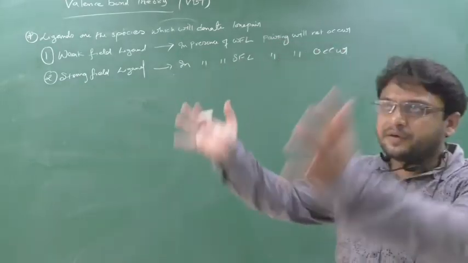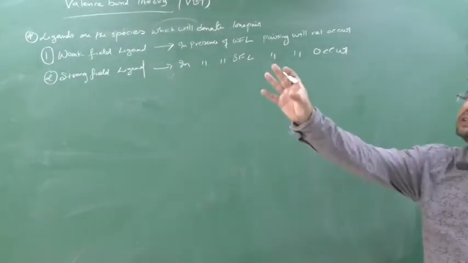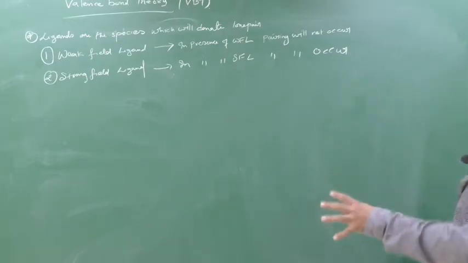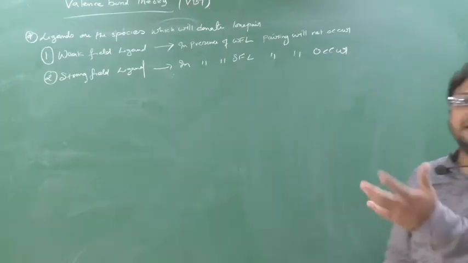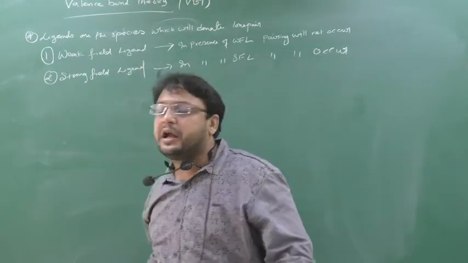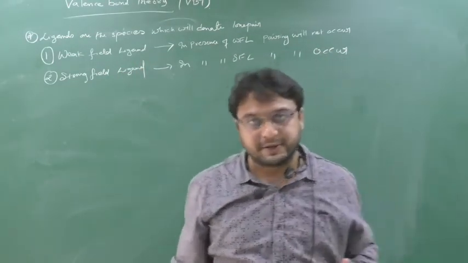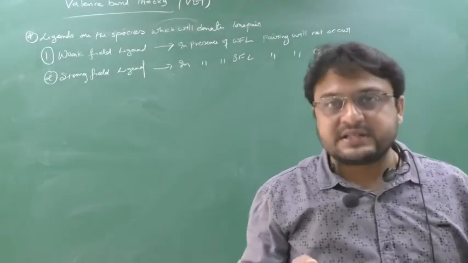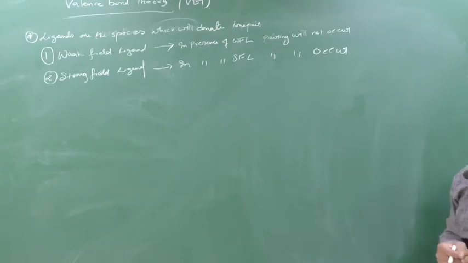So they have brought a number of series of ligands. They have seen this is the set which cannot do the pairing, so weak field ligand. This is the set of ligands in whose presence the metal can do pairing, so they have told us strong field ligand. So weak field ligand and strong field ligand were completely based on the experiments. So actually what is the basic difference between the weak field ligand and strong field ligand?